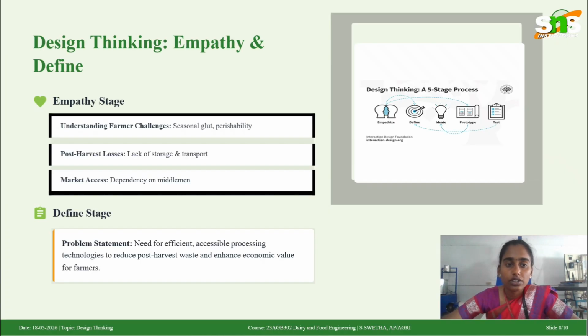easily understand the concept. Now design thinking: how we can empathize and define in processing of fruits and vegetables. In the empathy stage, we have to understand the farmer challenges, post harvest losses, and market access. These come under empathy. And in the define stage, here I took the problem statement: there is a need for efficient, accessible processing technologies to reduce the post harvest waste and enhance the economic value for farmers.